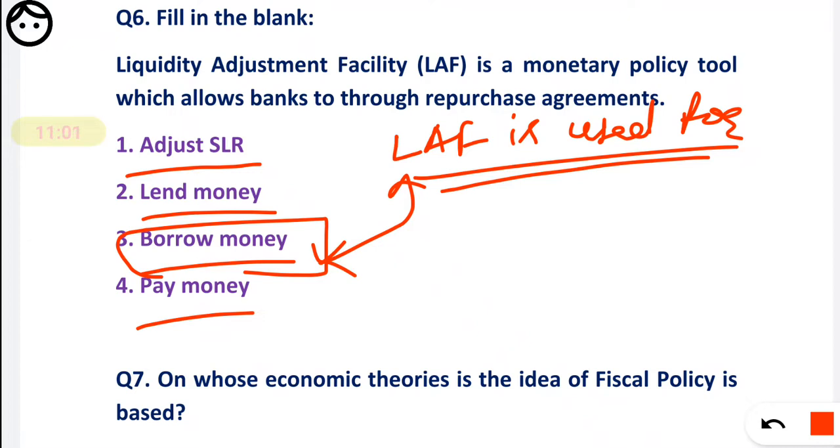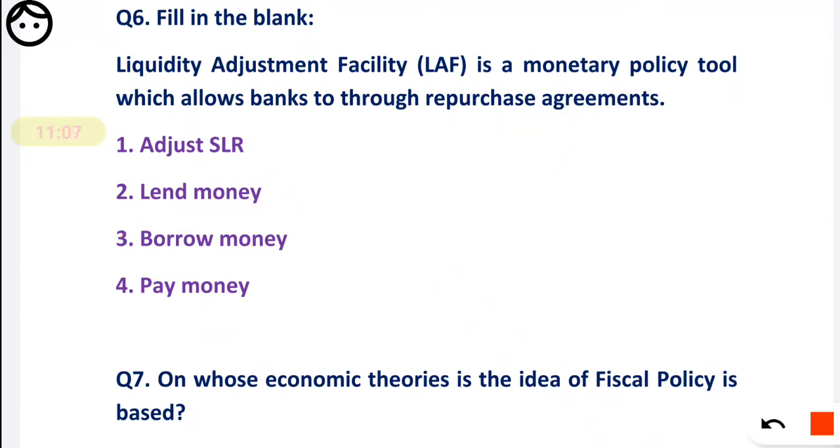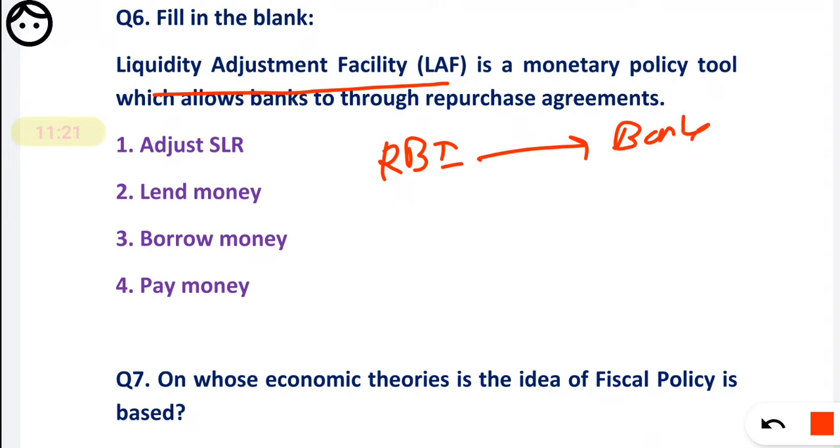So friends, see here, LAF stands for the liquidity adjustment facility. It is a facility given by RBI to the banks, so that a bank can borrow money from the RBI.